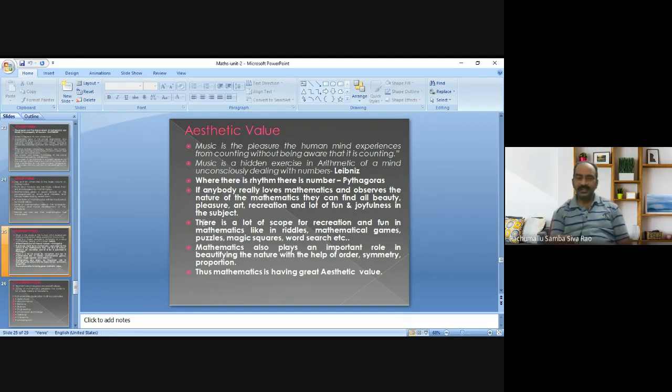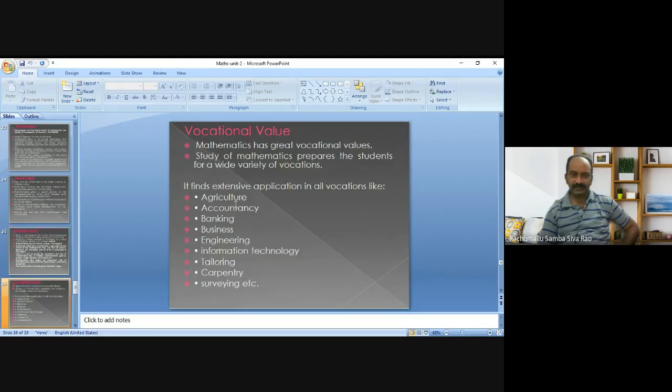A teacher has to collect all these types of activities, problems, and procedures which give joyfulness to the students, and use those concepts in the teaching learning process timely. Then automatically students are motivated towards learning mathematics. So this is the aesthetic value of mathematics.